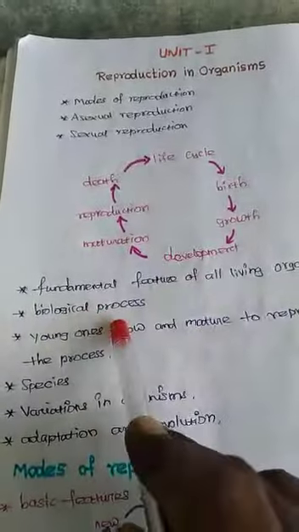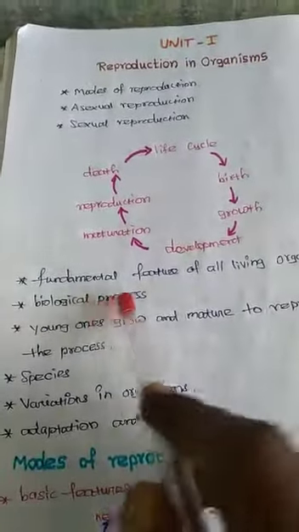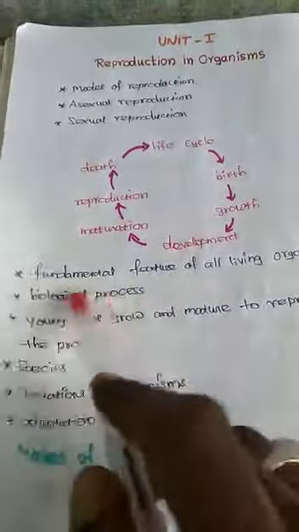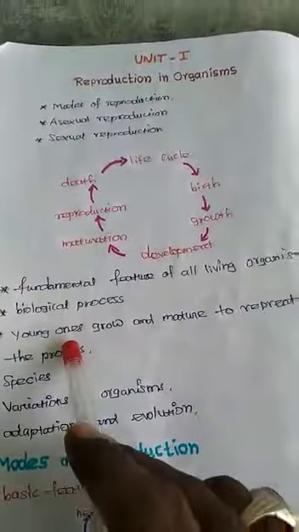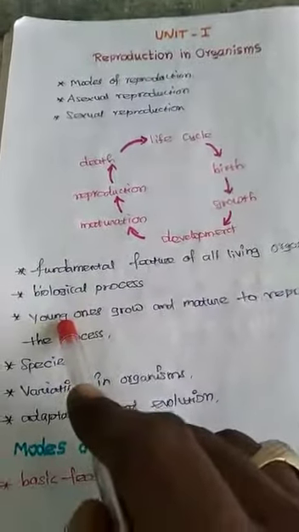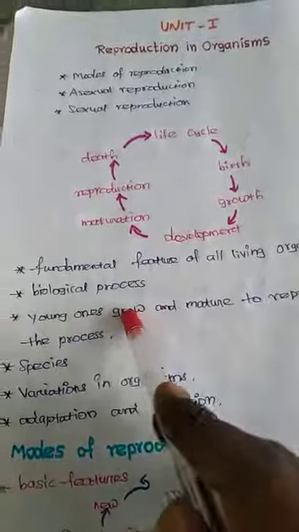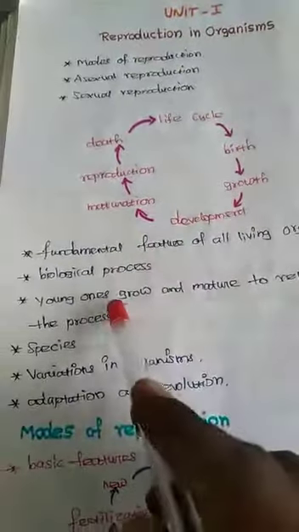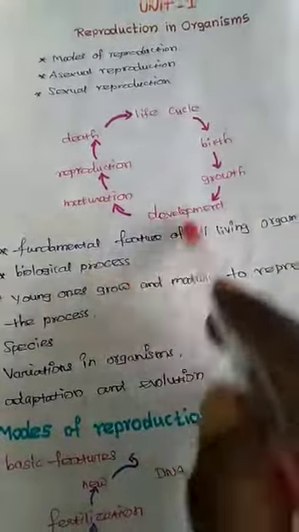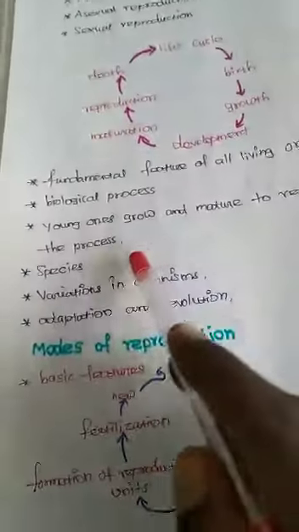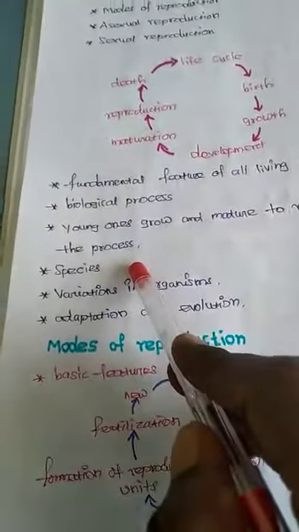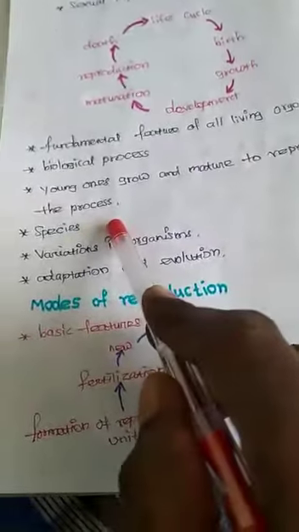The biological process distinguishes living from non-living things. In animals and plants, the biological process is very important. The young ones are also called offspring, and they grow, mature and repeat the process. This is named the life cycle. The phases I already told you about, this is one of the names.